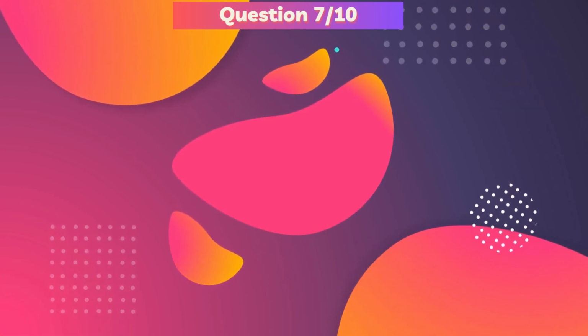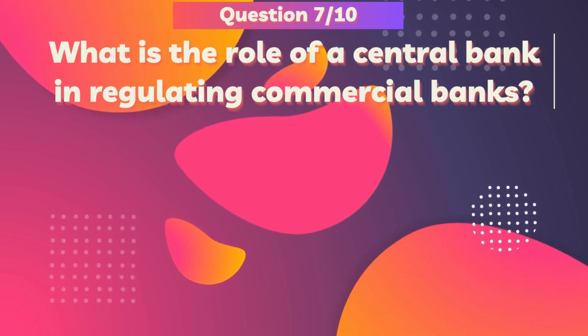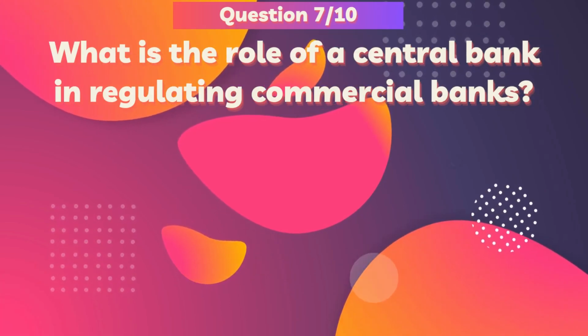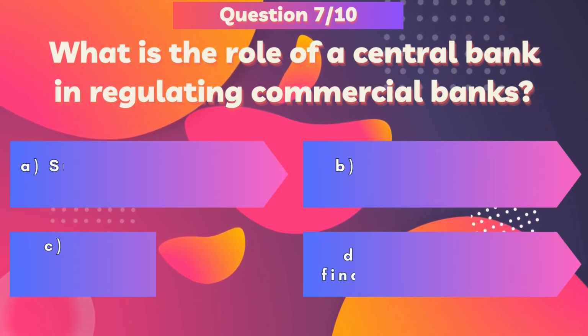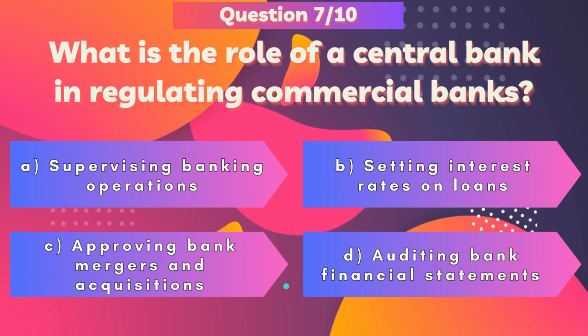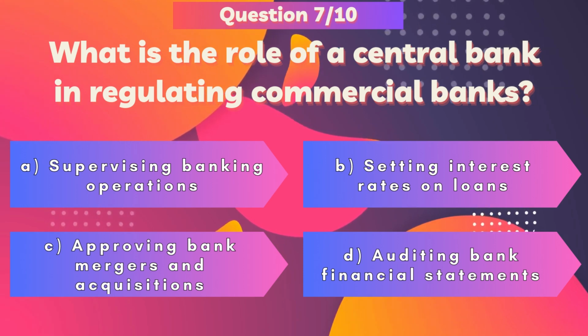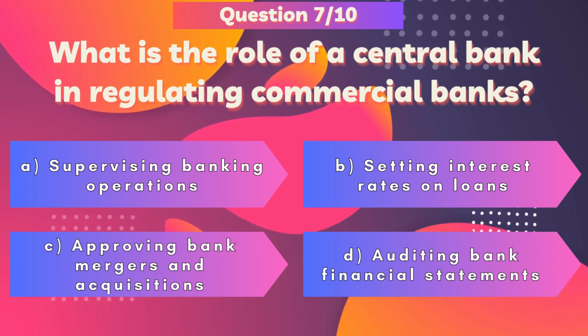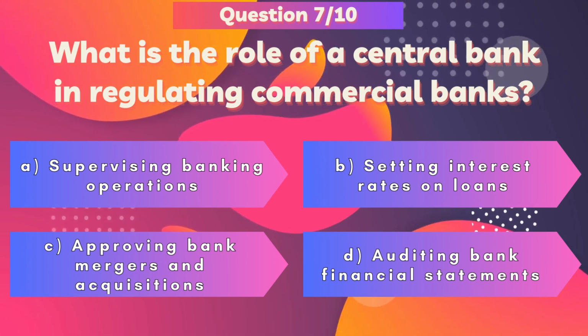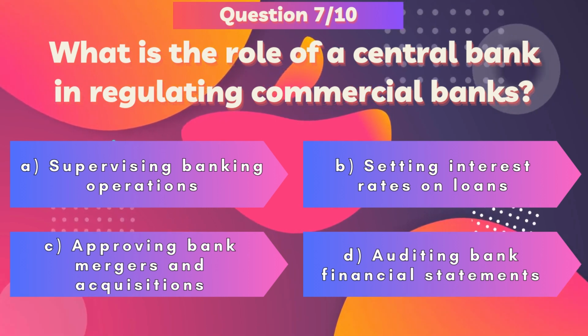What is the role of a central bank in regulating commercial banks? Consider the choices below. A. Supervising banking operations. B. Setting interest rates on loans. C. Approving bank mergers and acquisitions. D. Auditing bank financial statements.